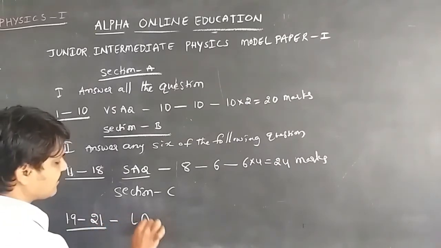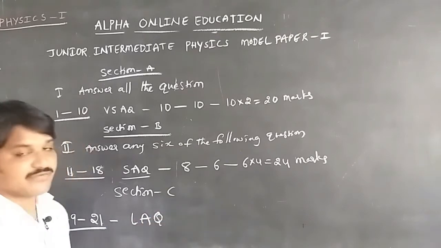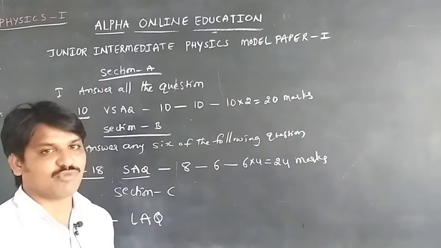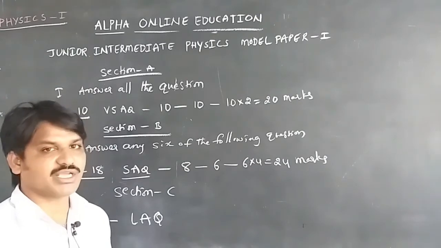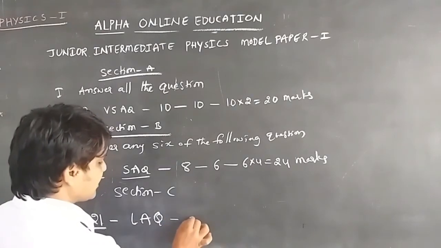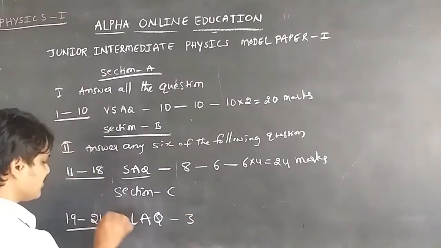They come as long answer questions. These are from work, energy and power, oscillations, and thermodynamics. We will get 3 questions from these 3 units, and they are long answer questions.